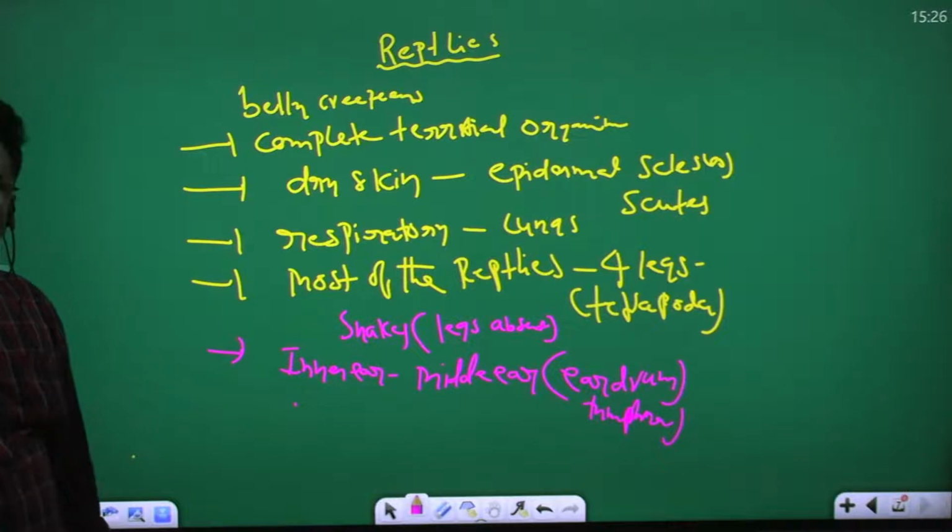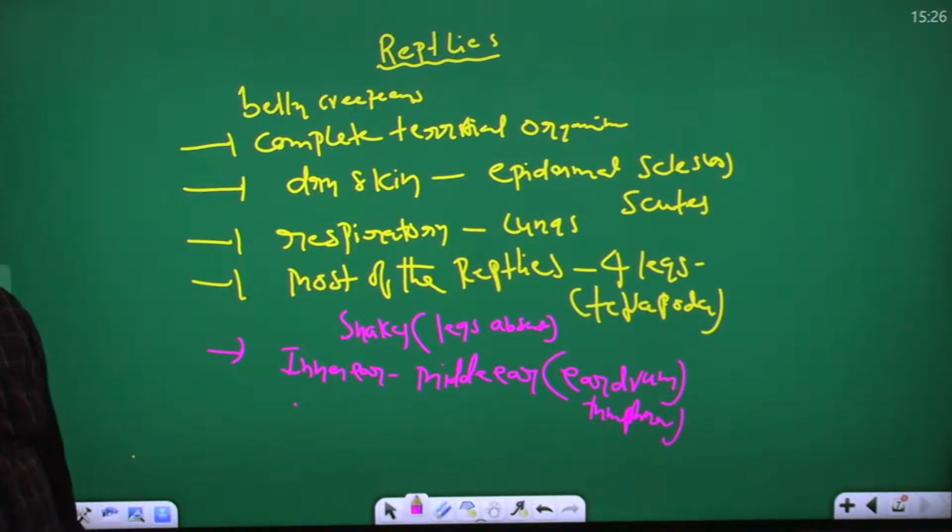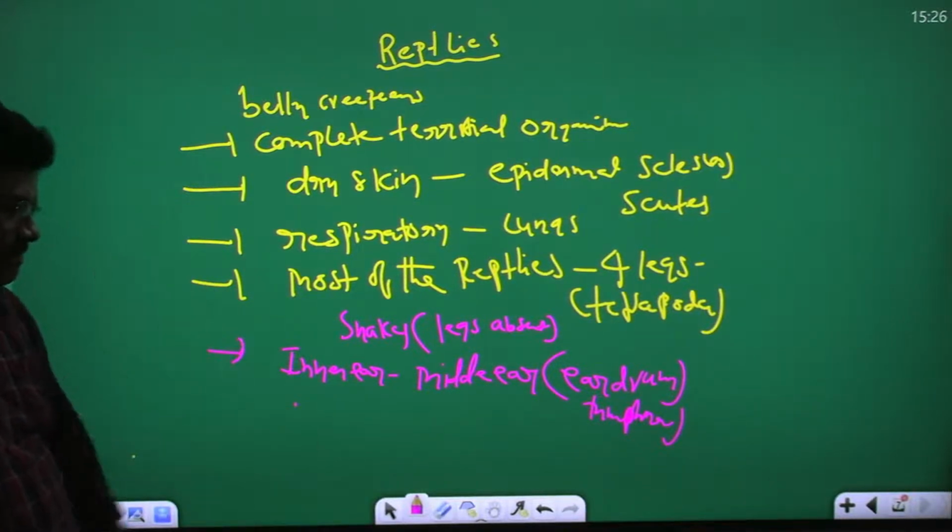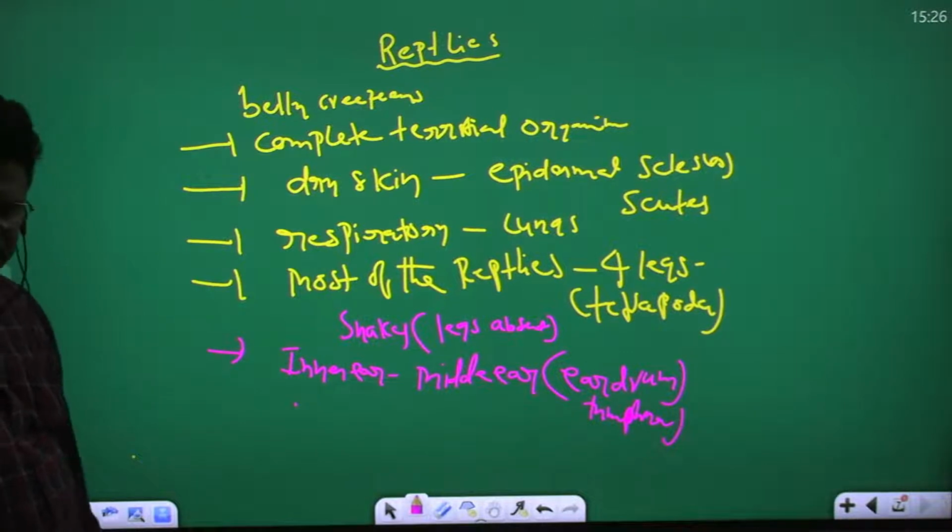In amphibians and reptiles, the external ear, pinna, is absent. You understand my point? So this is important. Inner and middle ear are present, but the external ear is absent.